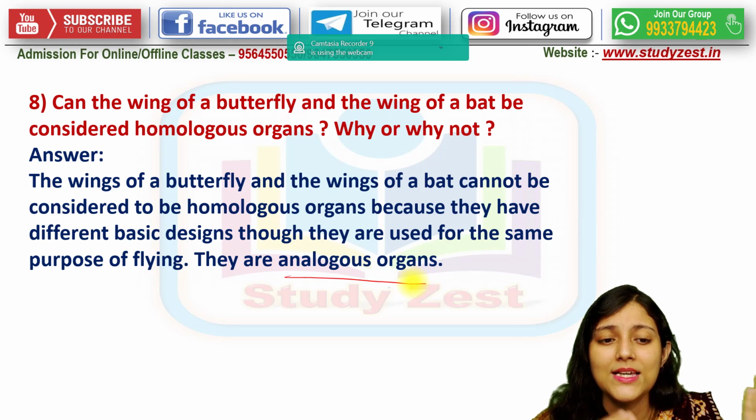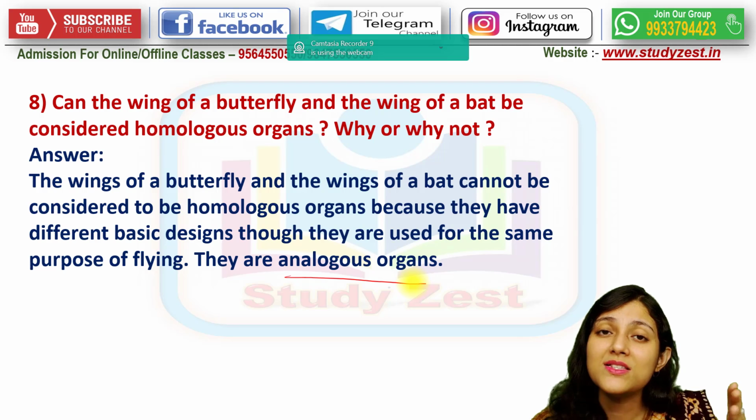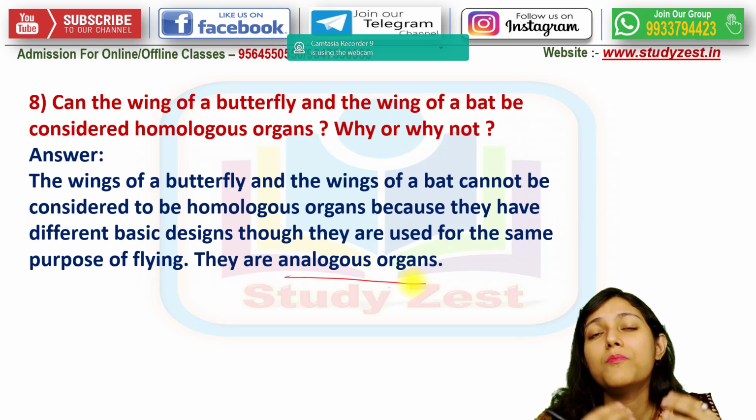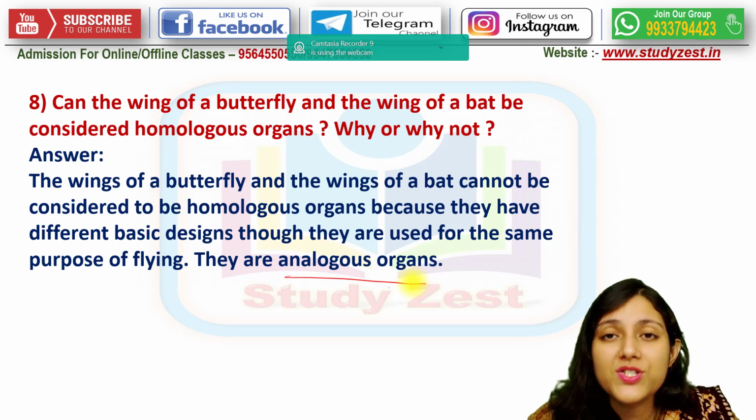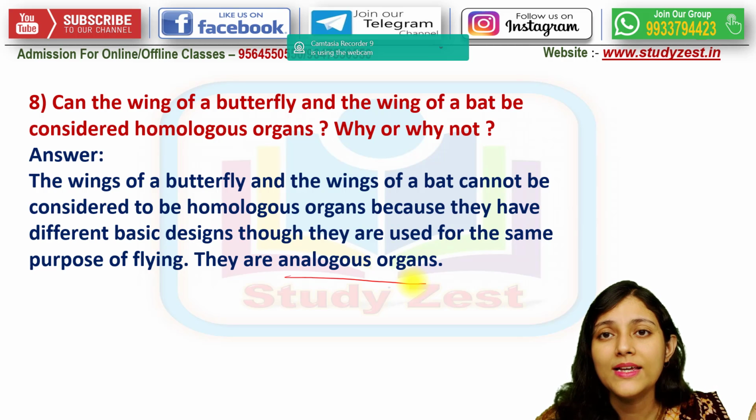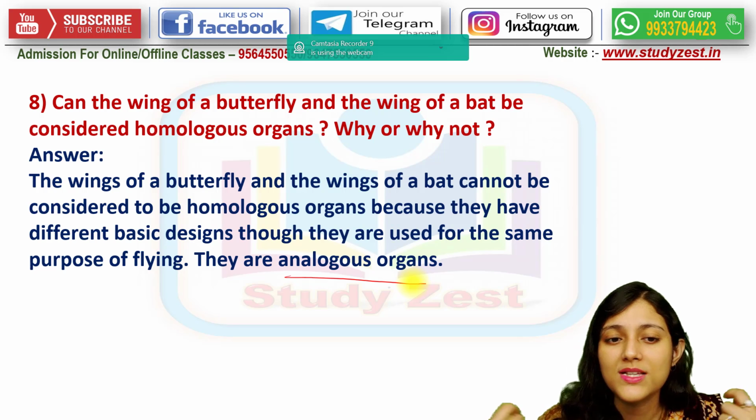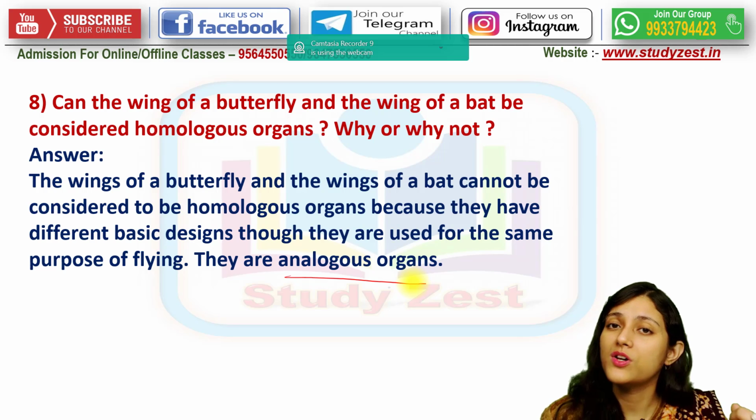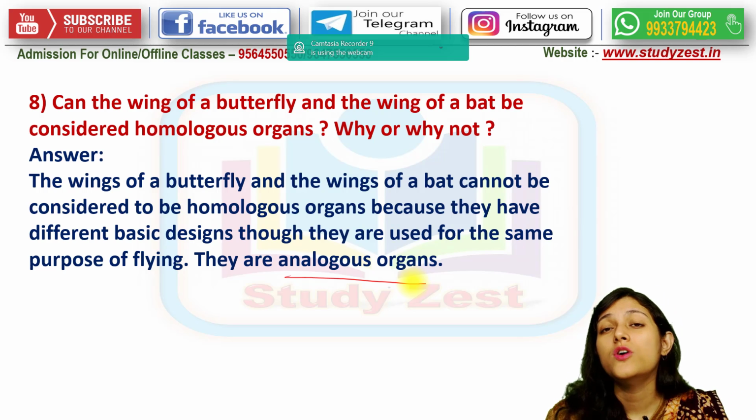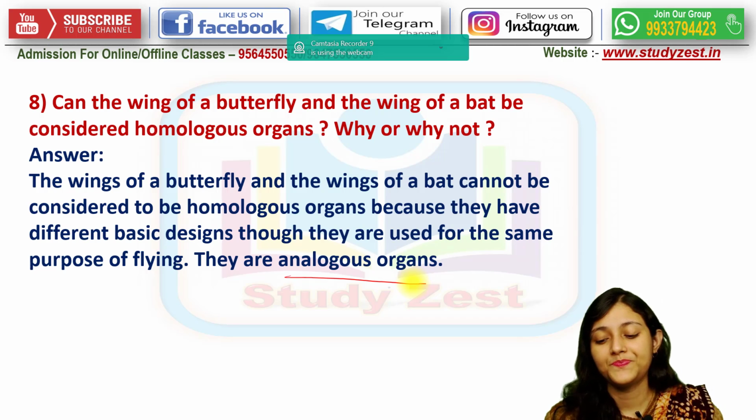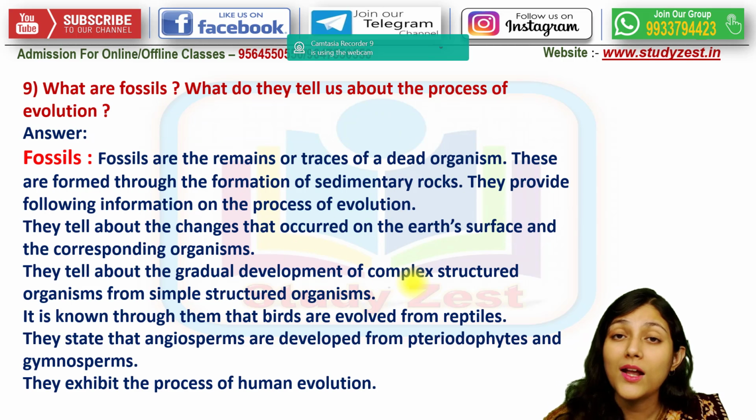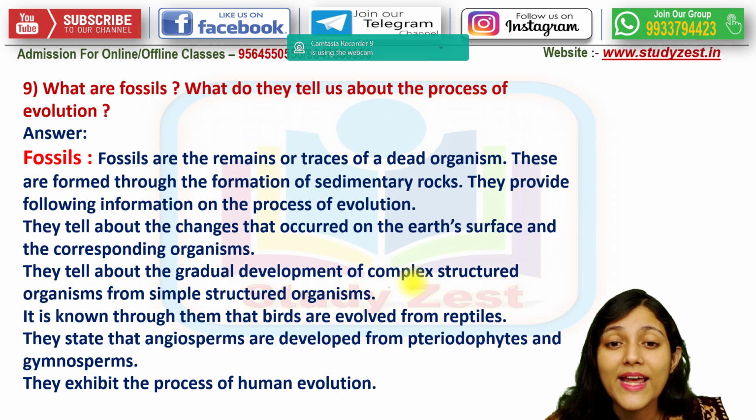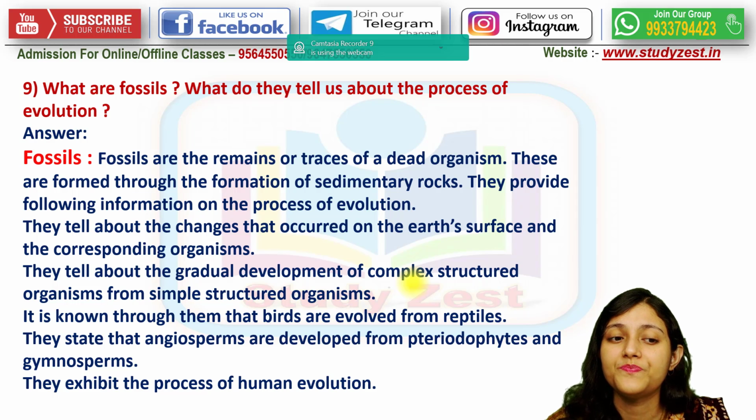But in this case, we can see that the wings of butterfly and the wings of bat are so much dissimilar from each other in their body design. So in this way, they cannot be considered as homologous organs because they are indeed analogous organs, right? Next, what are the fossils and what do they tell us about the process of evolution?